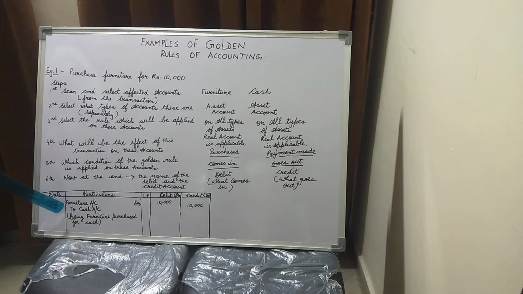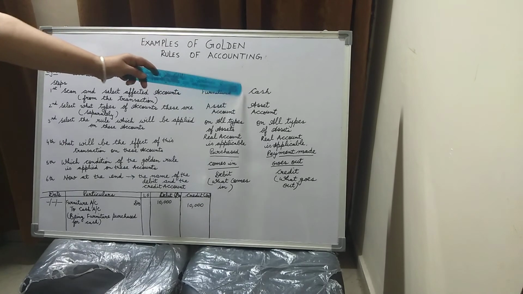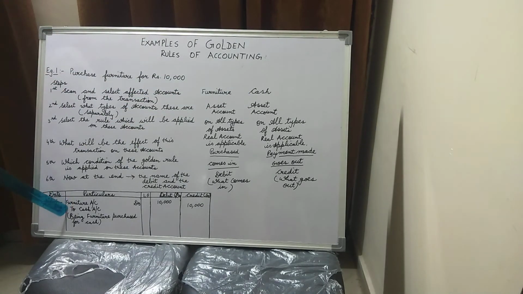Then when we write the credit part of the entry, we always keep two finger space over here. Before the credit account, we always mention 2. So I am writing it as 2 because cash is the credit thing. So I am mentioning over here 2 cash. For account I am using A/C. This is the short form of account being used in accountancy.